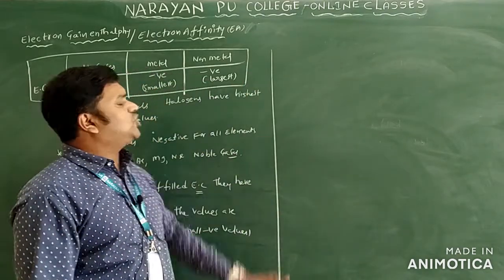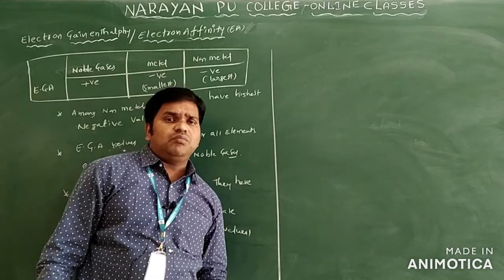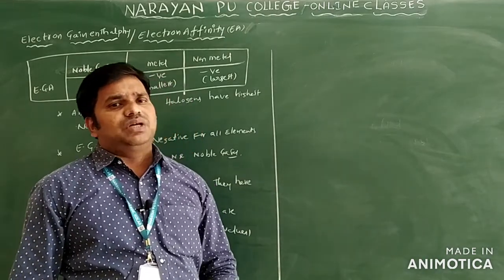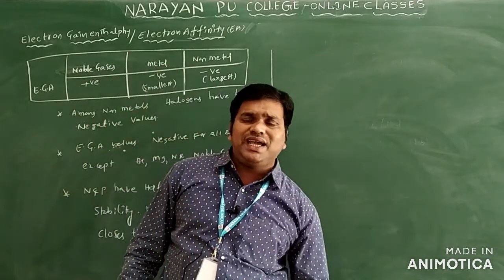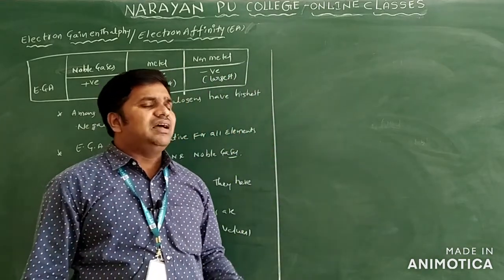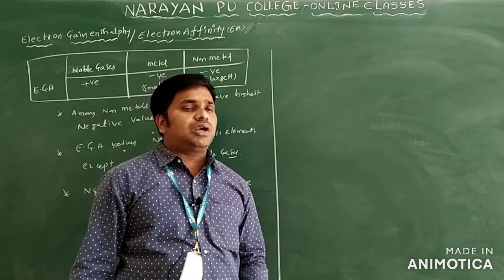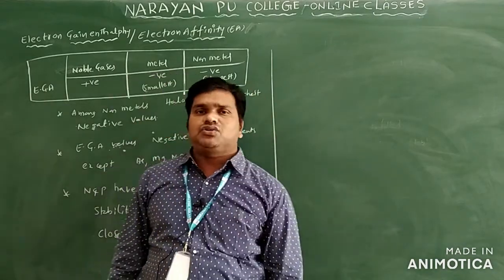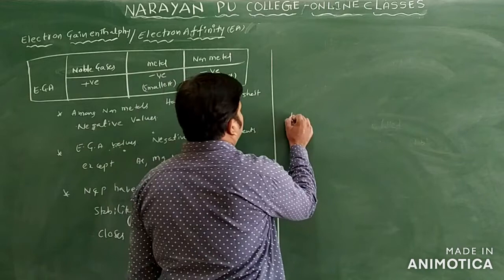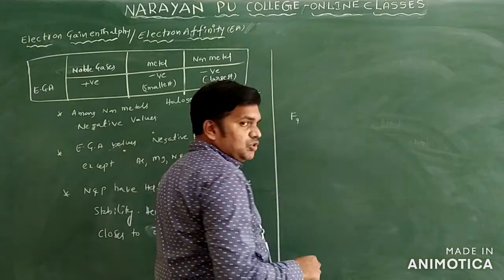Now we'll see the non-metals. Non-metals have a tendency to gain electrons easily, to get the nearest noble gas configuration, so all non-metals have negative values. Suppose I take fluorine, atomic number 9.